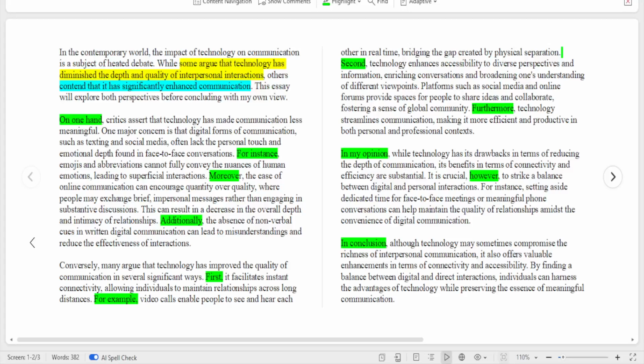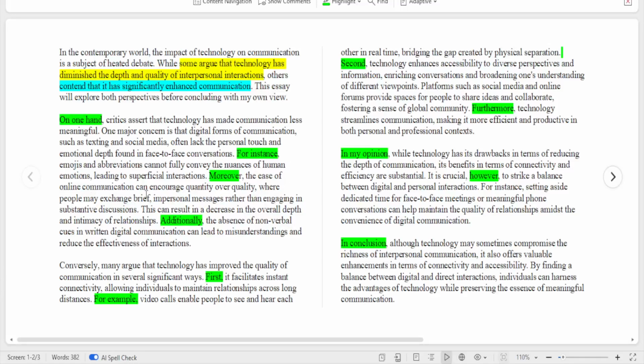Moreover, the ease of online communication can encourage quantity over quality. You see, that's explaining further. I just didn't stop at paraphrasing what the argument is. I gave points to back it up and discussed further.